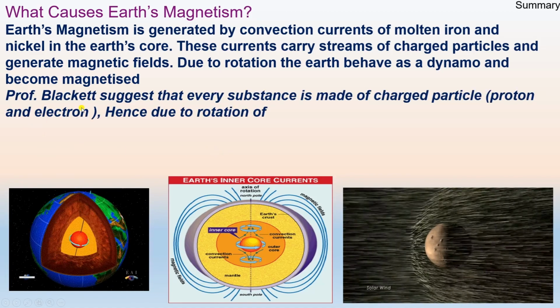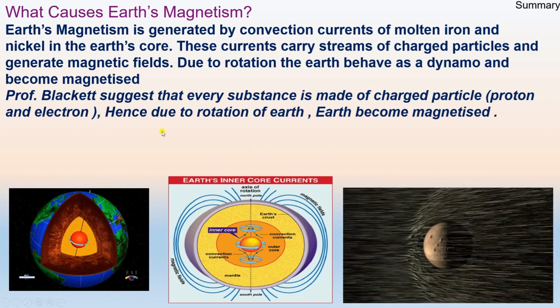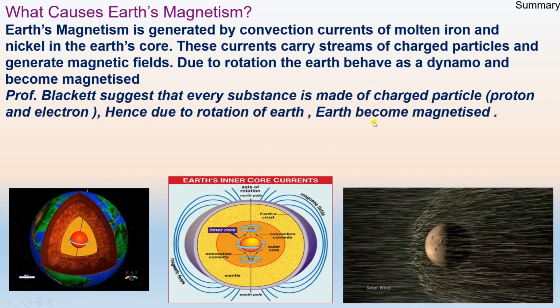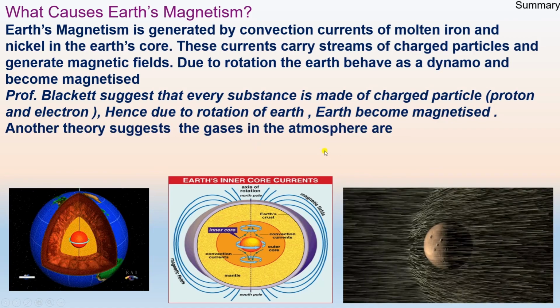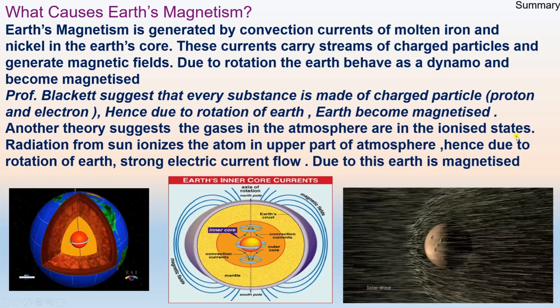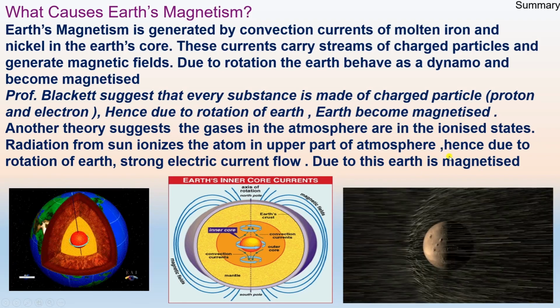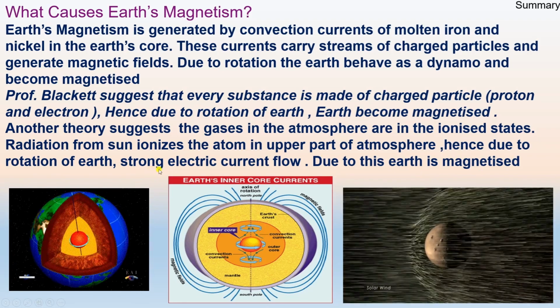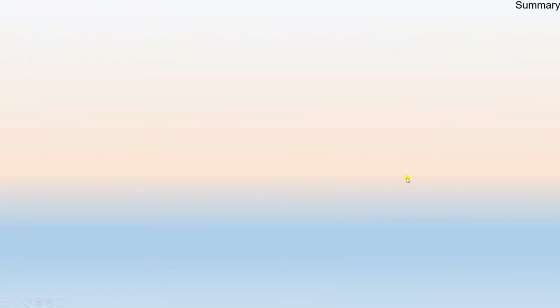Professor Blackett suggested that every substance is made of charged particles, hence due to the Earth's rotation, Earth gets magnetized. Another theory suggests that gases in the atmosphere are in an ionized state, and radiation from the sun ionizes the upper part of the atmosphere. Hence, due to rotation of Earth, strong electric current flows, and due to this, Earth gets magnetized.